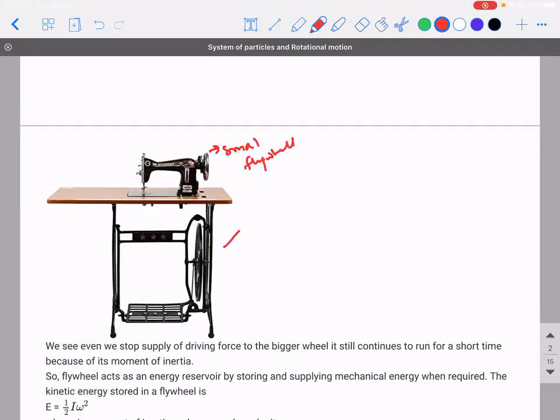Did you guys see this kind of machine? So this is a big flywheel. From here, there will be a rope that is going across the smaller one. What the tailors generally do is rotate the smaller wheel. Once it is rotated, it will transfer energy to this one, and this bigger one will be put into rotation, and they will start pedaling this. And what will happen? This needle is there, that will keep going in and out, in a vibrational motion.